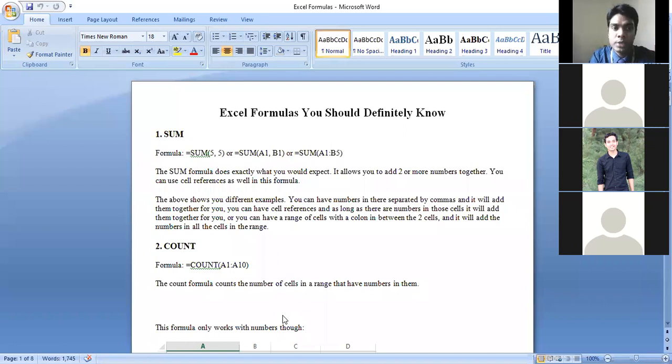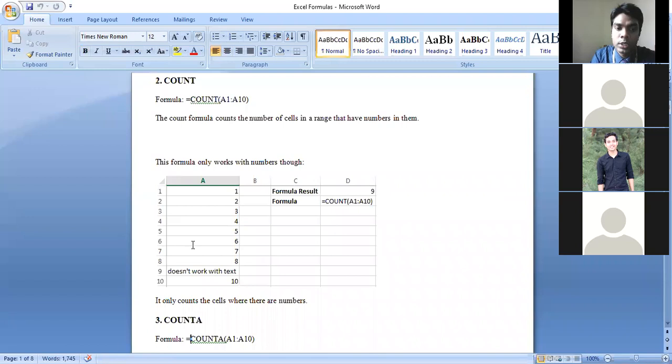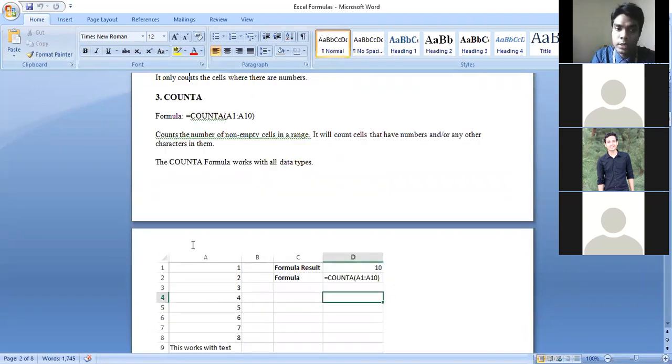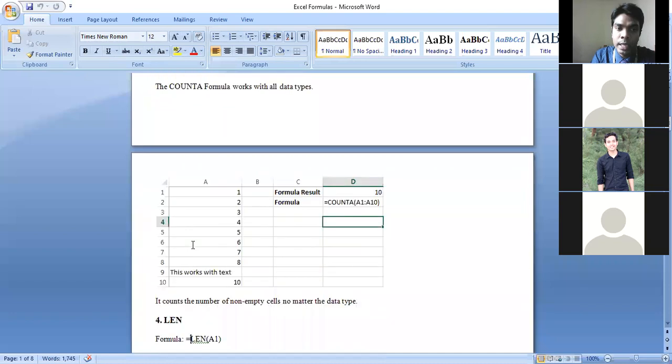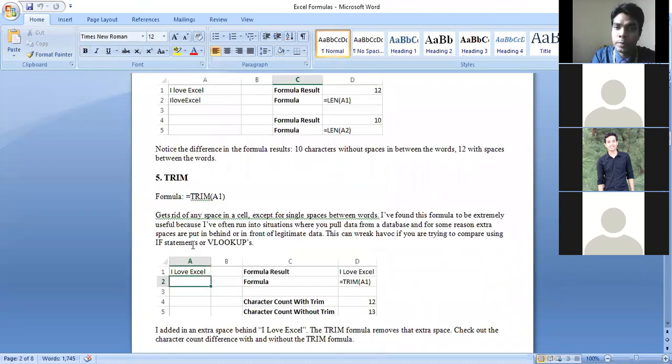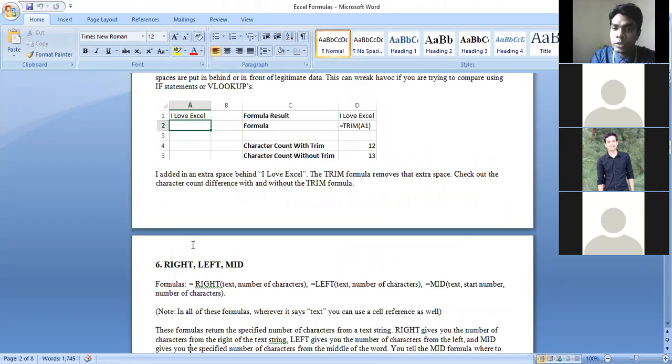Okay, so here you can see we have some important formulas given, like the sum formula, how we can use sum. Then we have the count formula, how we can use count. Then we have COUNTA, when we have to apply COUNTA. Then we have length, how we can find out the length. Then another important one, trim, how we can apply trim. Then right, left, mid.